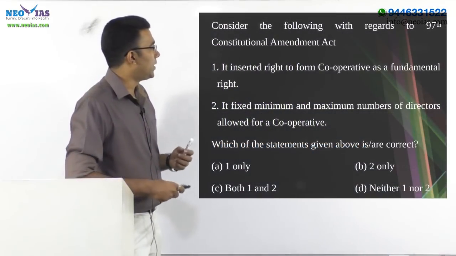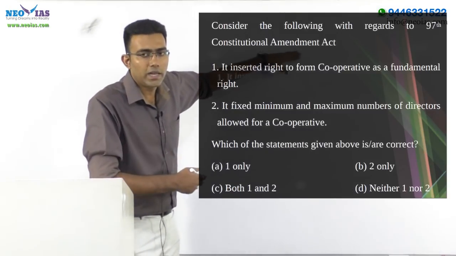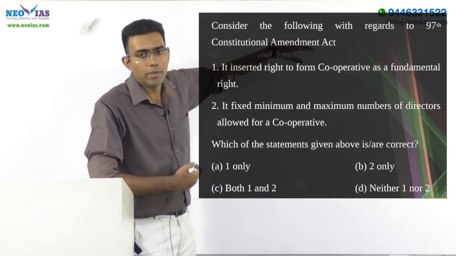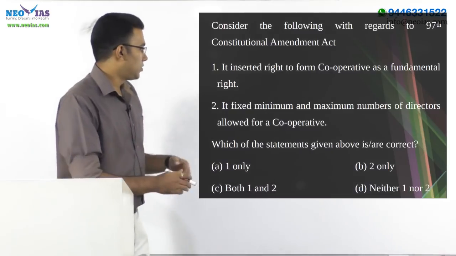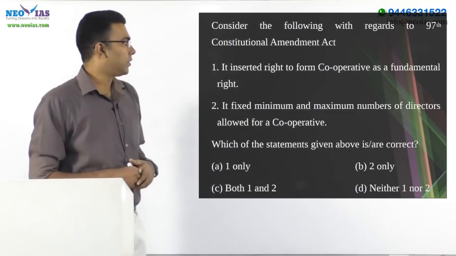Now let's move on to the next one. Consider the following with regards to the 97th Constitutional Amendment Act. What exactly is the 97th Constitutional Amendment Act? It is about cooperative societies. It is also asking for what is correct, so let's discuss it.